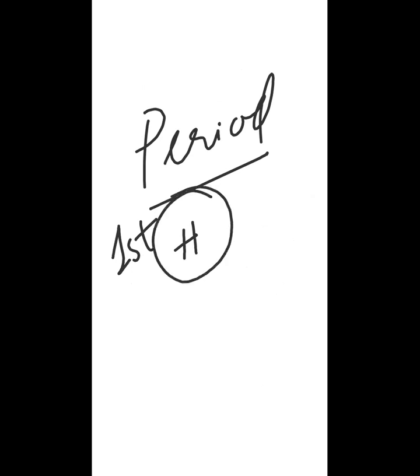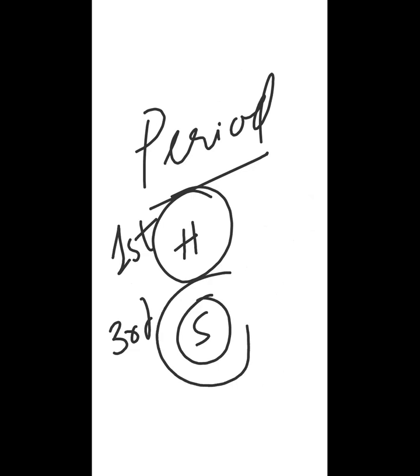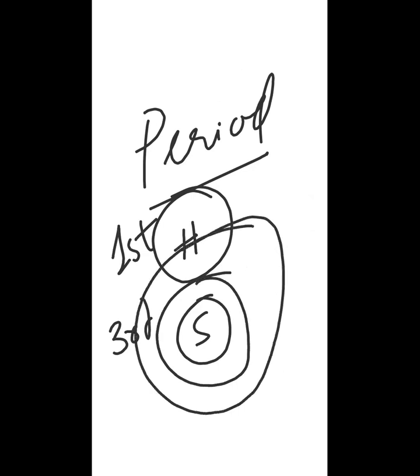If I say I have sulfur, and I tell you that it belongs to third period, it means it has 3 shells around it. So period will tell you about the number of shells only. That's it. But the group can tell you about the number of valence electrons, the physical properties, and the chemical properties. Period is very simple. It will tell you about the number of shells.